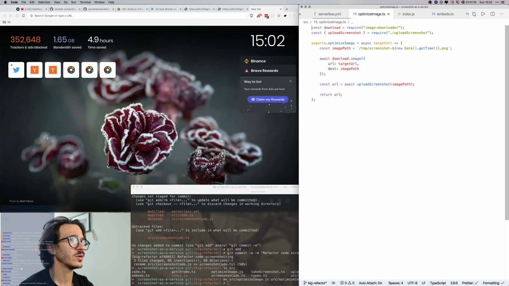Now I can remove source index.js. Is there any other JavaScript code left? Nope, that's it. So what I'm gonna do next is I want to put lambdas into their own directory so that my code is easier to read. But no, you know what? It's fine. This is fine for now. This is enough refactoring. So I'm going to git add that, git commit -a -m, and we say optimize